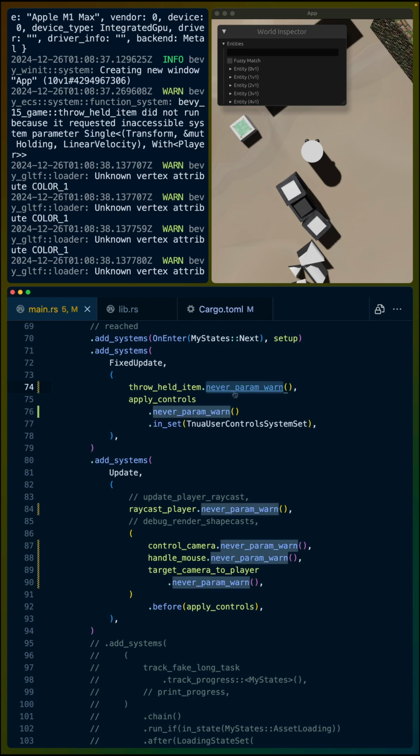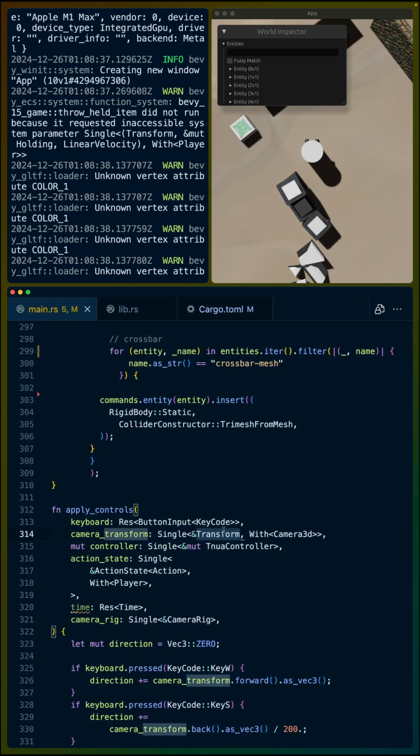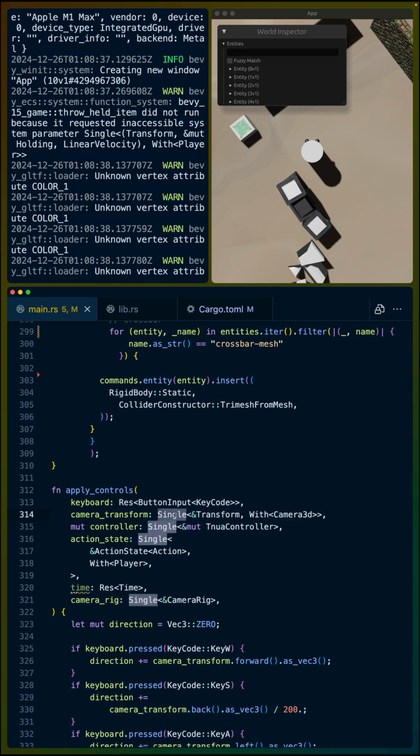I'm using these single system parameters, say for our Camera3D, to control when these systems are running. So the apply controls system should only run if we have a single controller, a player controller, a single set of actions on our player, a single camera in the scene. And this encodes some of the assumptions that I'm making while I'm writing these systems, so that in the future, if I have two of them, let's say, these won't apply to two or more cameras. But at that point, I would have to change this system anyway, because this only applies to the player camera specifically. So that's how you can silence some of these warnings for some of these new system parameters in Bevy 0.15.